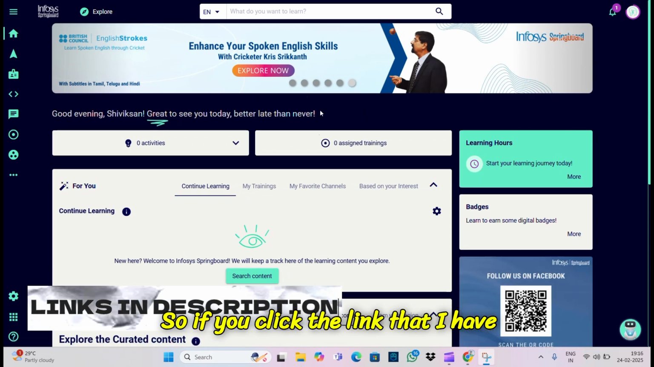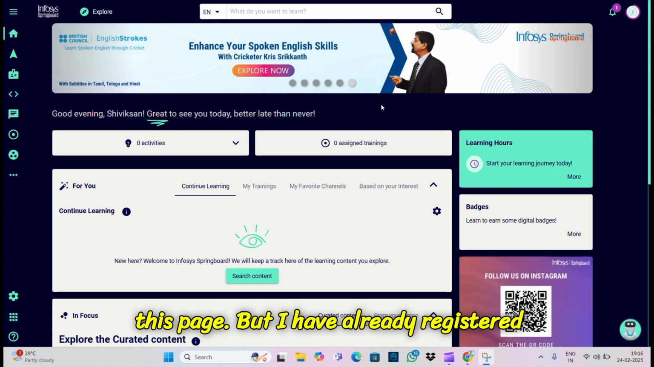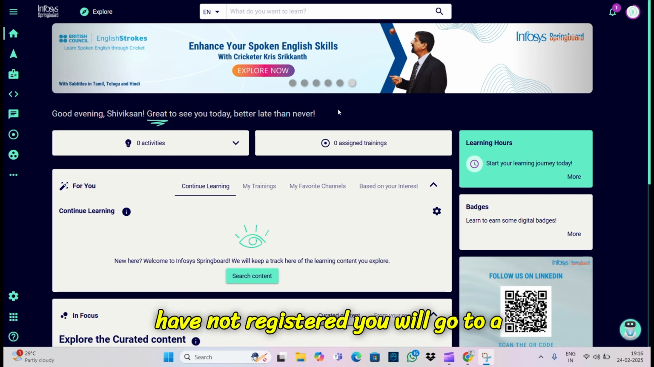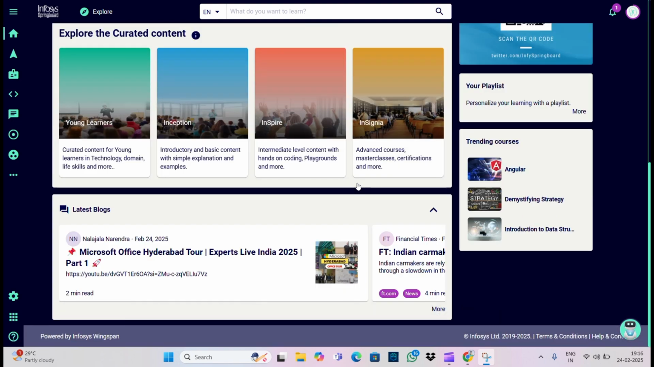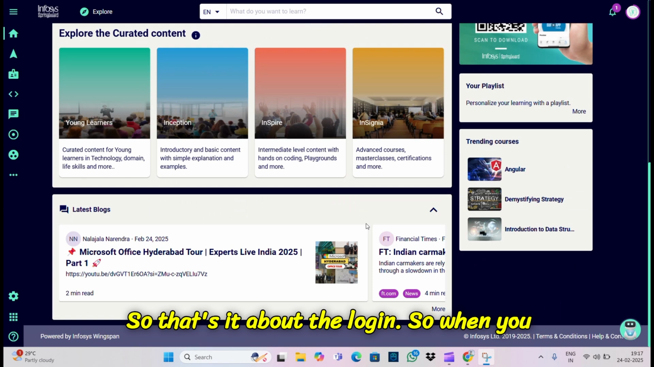If you click the link that I have provided in the description, you will go to this page. I have already registered, so I am directly logged in. But if you have not registered, you will go to a login page. There you have to log in with your Gmail. They only ask basic details. You will log in within 2 minutes. So that's it about the login.